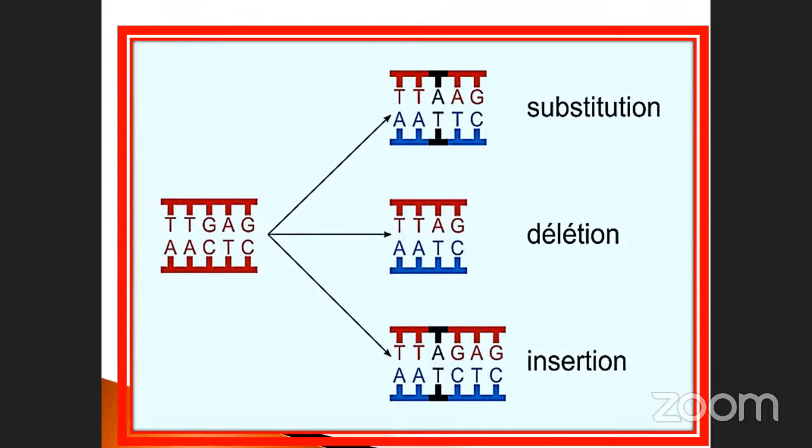Completely remove the particular part. This third place is removed here. Here insertion means addition of one more is there in this part. This is the mutation process. Substitution means replacement. Deletion means remove from the chain. Insertion means addition of one more nucleotide in the chain.